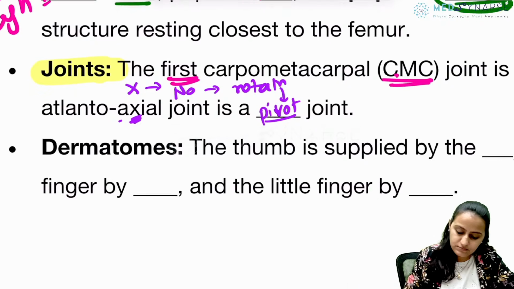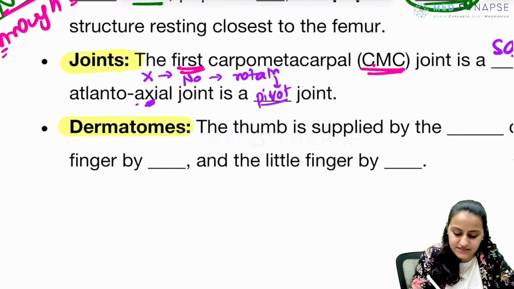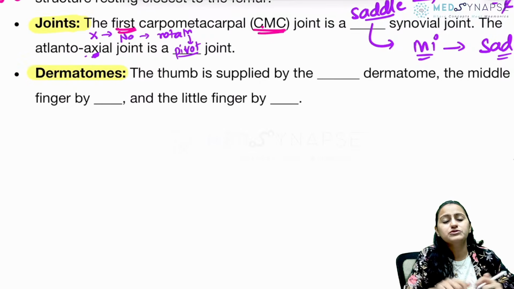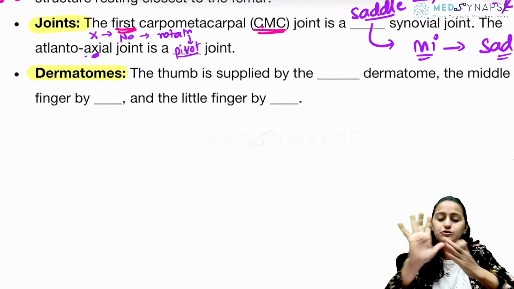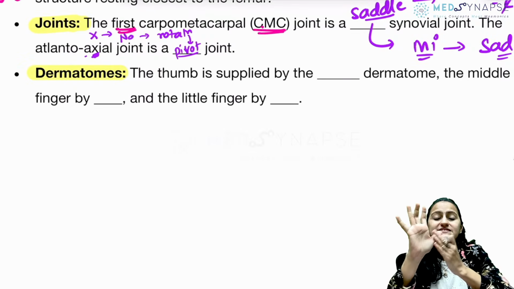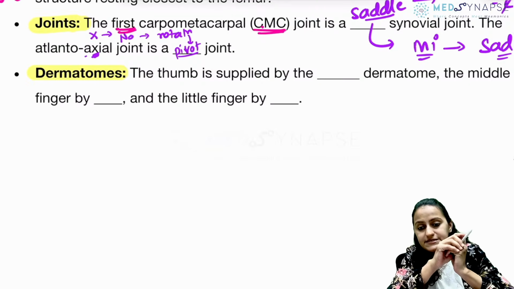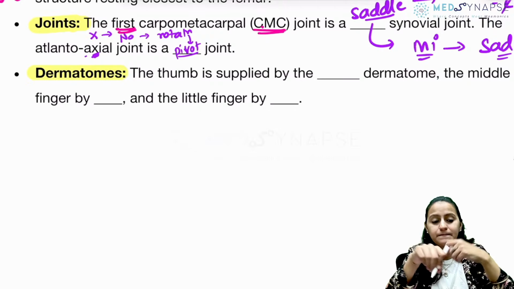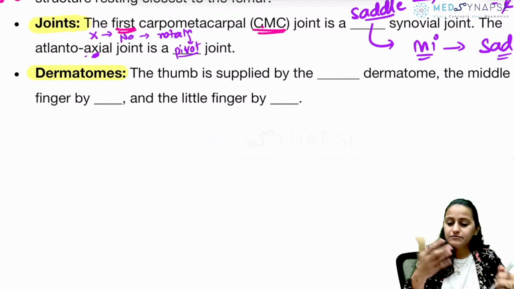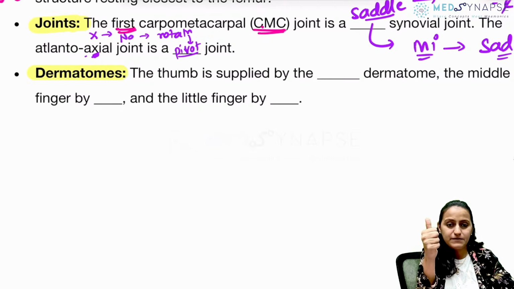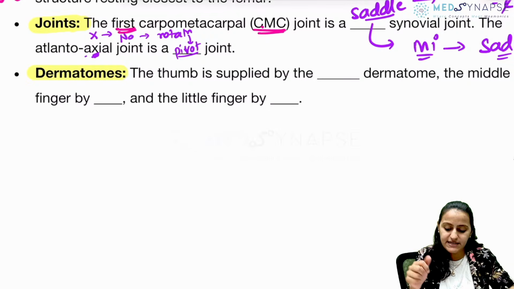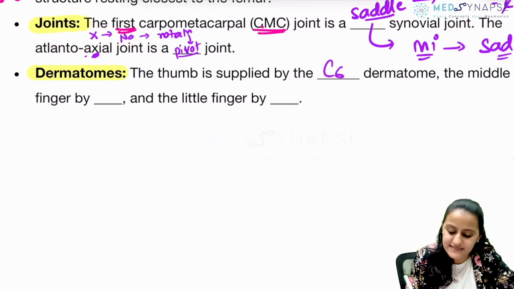Okay. Next topic we have discussed dermatomes, very important. So thumb का dermatome बता दो क्या है? Thumb is what dermatome? Is it C5, C6, C7 or C8? Yes? Thumb, right? When you form thumb से SFL बनाओ, so this is like the number 6. So remember, this is the number 6. So thumb is C6, right?